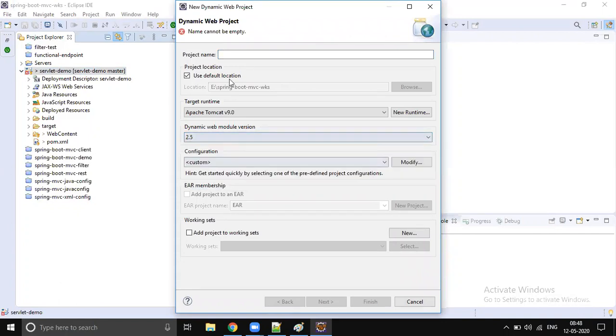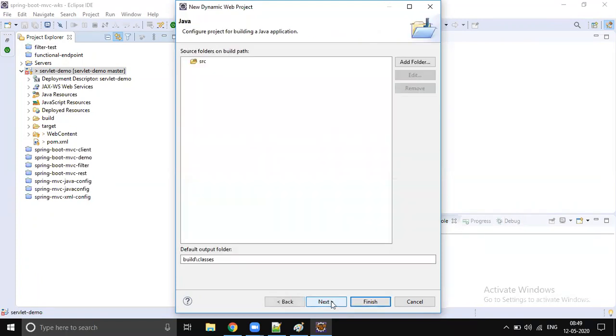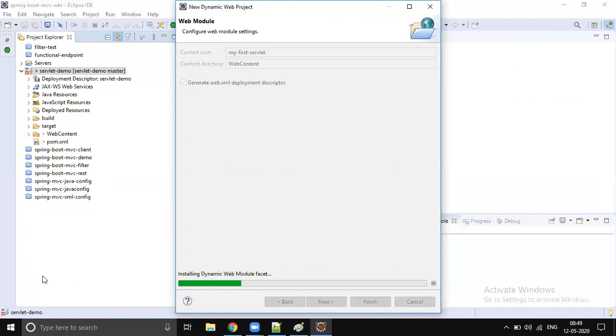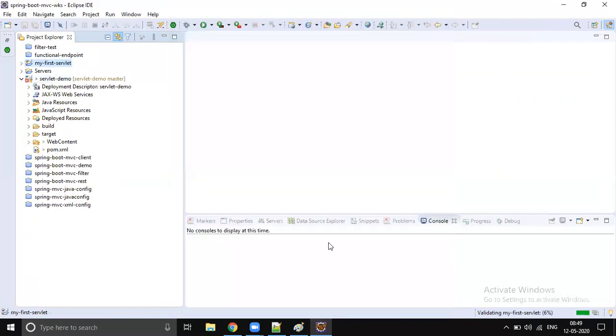Let's go to 2.5 and give the project name as my first servlet. Just click on next, next, next, finish. So one dynamic web project will be created.